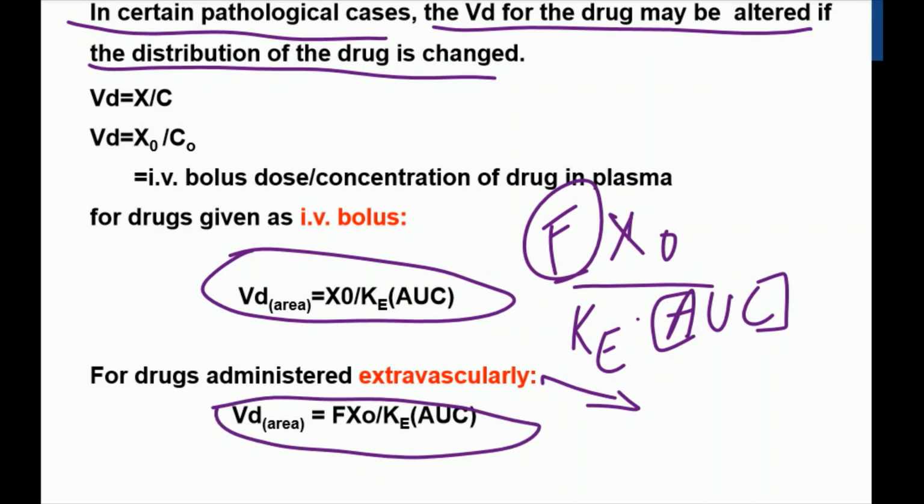If the plasma protein binding is high, for example warfarin, which has very high plasma protein binding, the volume of distribution is only 10 liters. And if the plasma protein binding of the drug is very low, the volume of distribution is much higher than the actual volume. For example, chloroquine has a volume of distribution of 15,000 liters. So the volume of distribution is apparent and hypothetical; it is not related to the actual value.